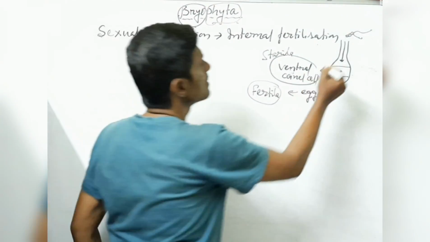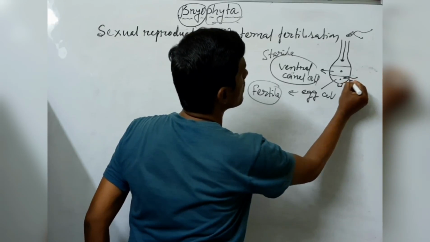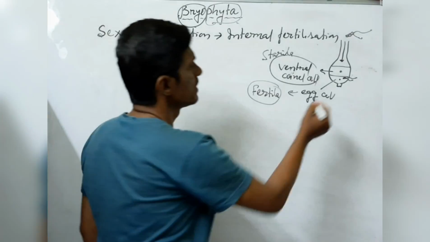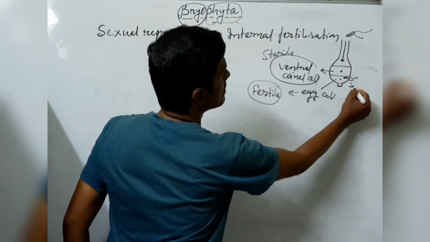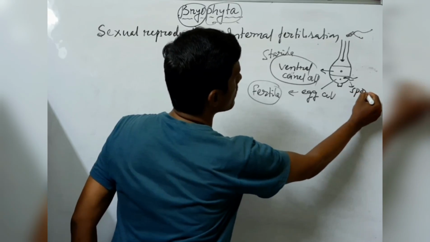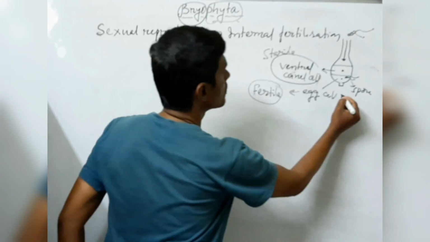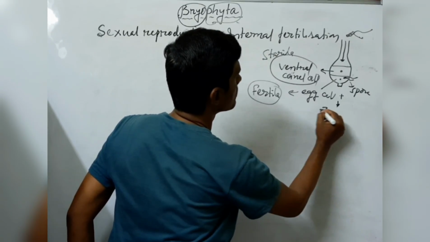So the biflagellate anthrozoids, which swarm, come to the egg cell. Now the egg cell and the sperm from the antheridia, both of them fuse to form the zygote.